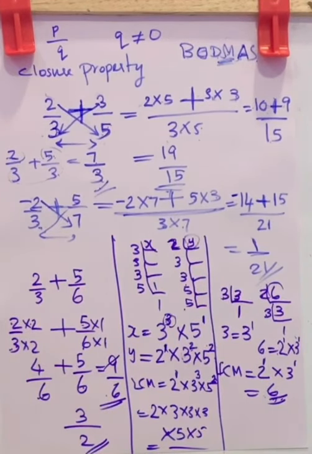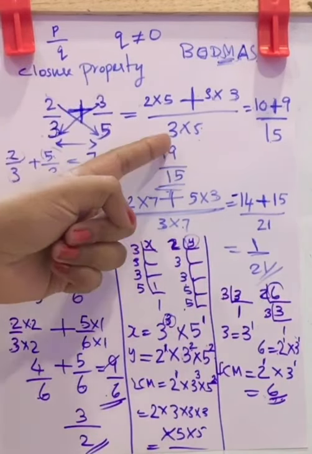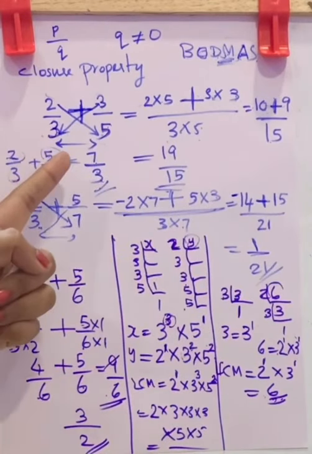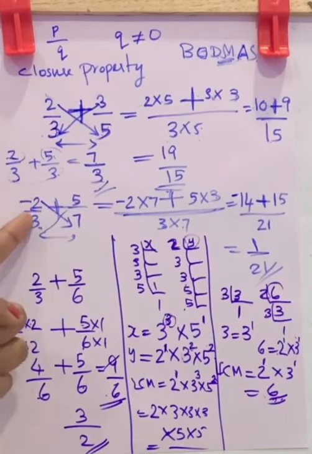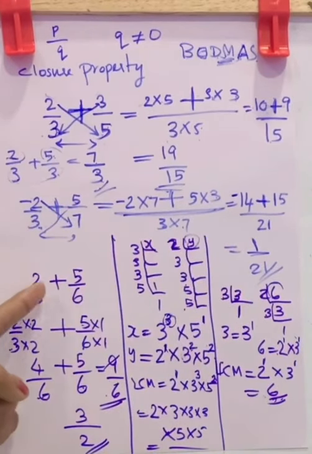Now check. Here it's a fraction, that is a rational number. Here also a rational number. The result is rational. Here rational, result is rational. Here rational, this is rational, this is also rational. Now these two are rationals and the result is also rational. So you can say rational numbers are closed for addition.